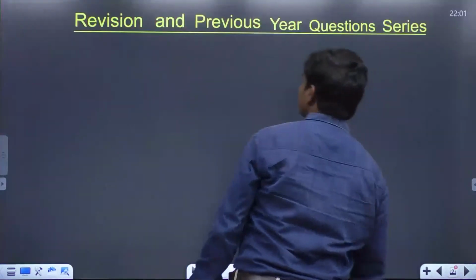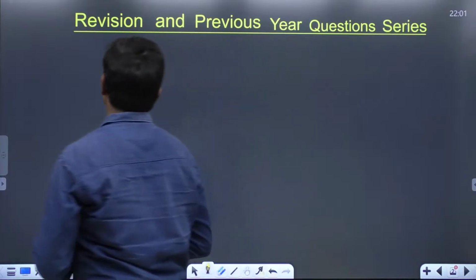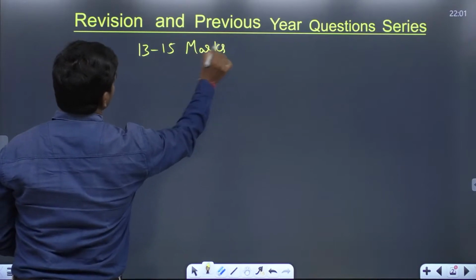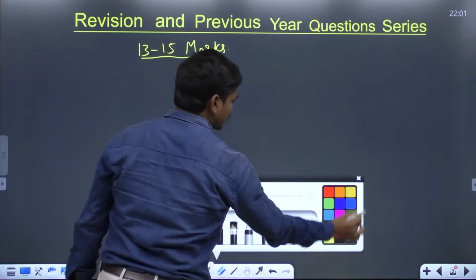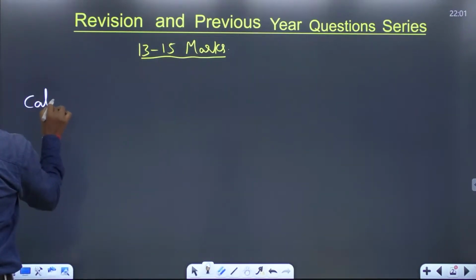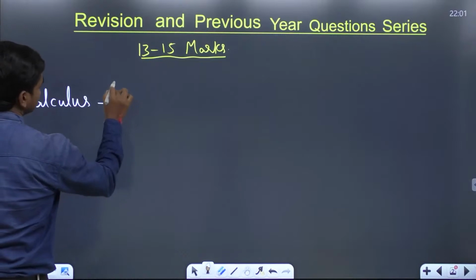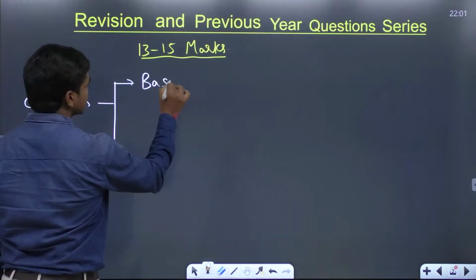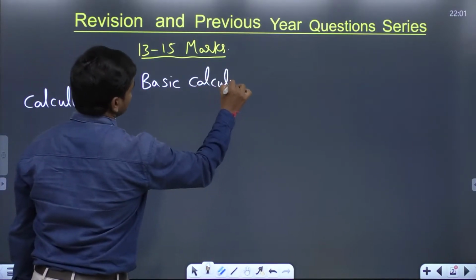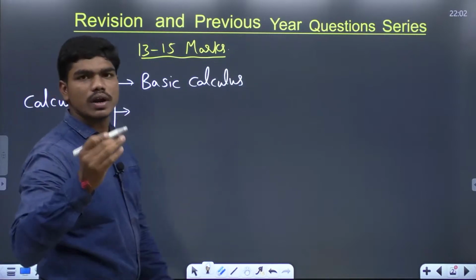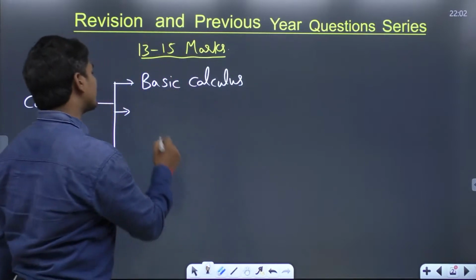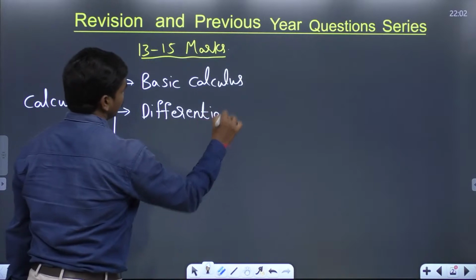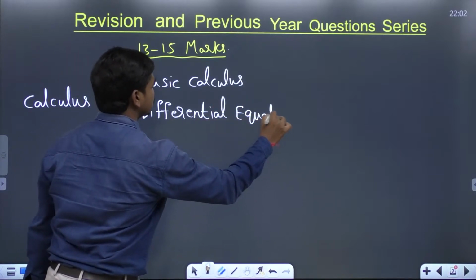Okay, so coming to the things, of course, it's a revision and PYQ session. So complete mathematics comes around for 13 to 15 marks. It's known to us. So we are going to divide this 13 to 15 marks in this fashion. So if you see, we'll be starting with calculus, where we have the majority of the content that is to be covered, and we'll start with basic calculus. Okay. And next, once we finish the basic calculus of both one variable and two variable, then we'll move on to differential equations, because by this time you will be knowing how to find the derivatives, and you can solve a few differential equations at this moment.